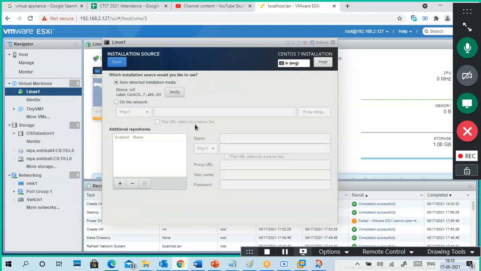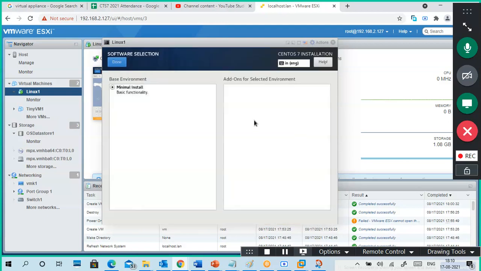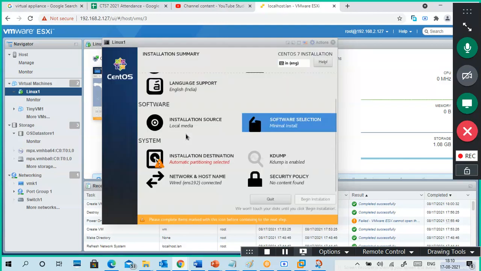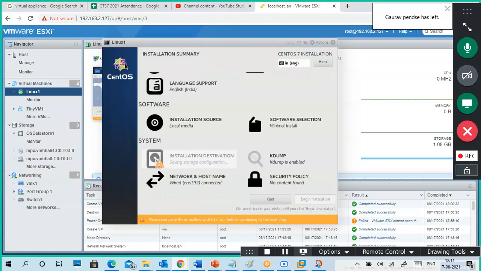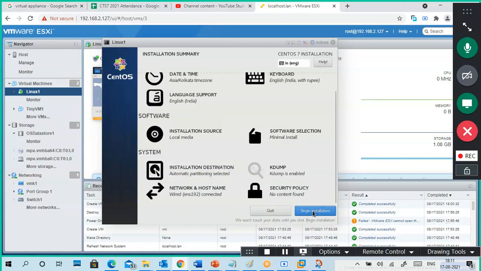Next one is installation source. Click done. It doesn't have any options here, only minimal. Done. Okay, so destination. I don't want to configure it, just click on done only. We don't have a separate partition condition. So I click done. Okay, complete.